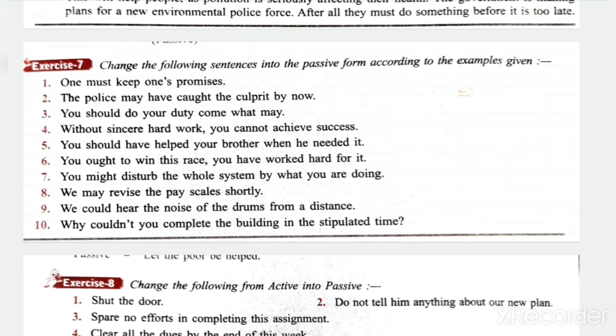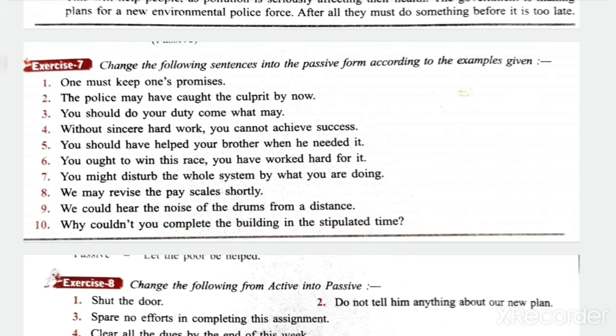Here model is given. Okay, and what is the object? Promises. Here once is given. Don't write once. Promises must be kept. What is the answer? Promises must be kept. Okay, second one, the police may have caught the culprit by now. So what is the object here? The culprit may have been caught by now by the police.